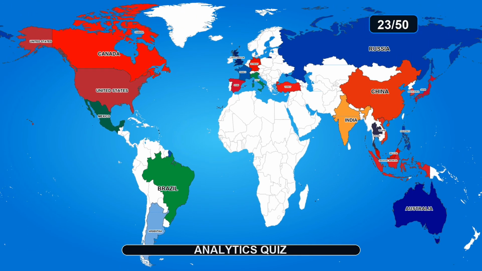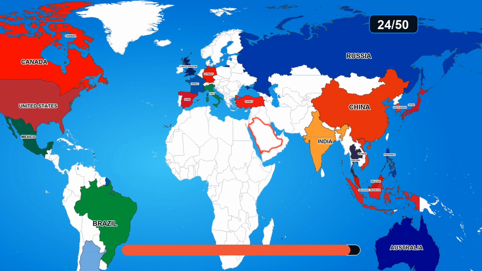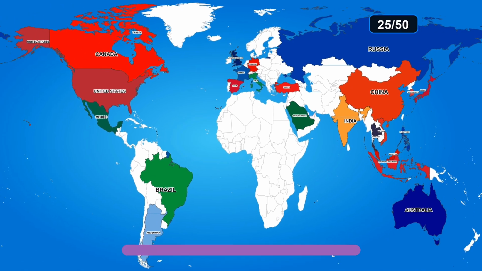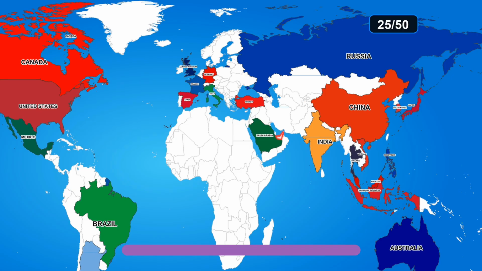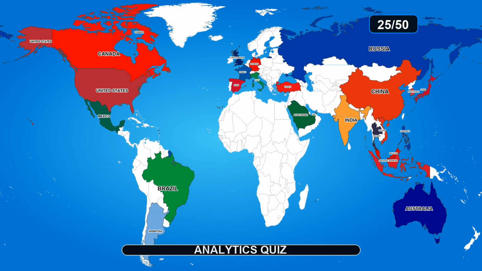The answer is Singapore. Guess the country on the map. The answer is Saudi Arabia. Guess the country on the map. The answer is United Arab Emirates.